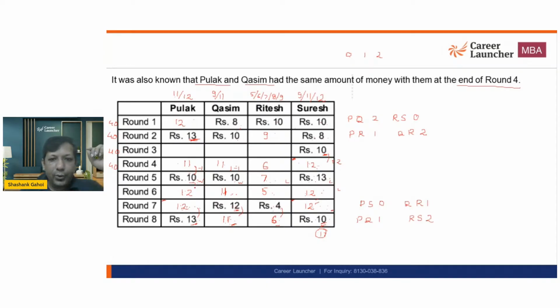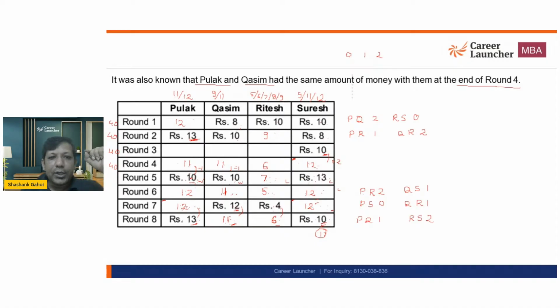Now from 10 to 12, 7 to 5. So PNR played a game of 2 rupees. And Q and S played a game of 1 rupee. Okay. Now in this round, I am going to get 1 rupee loss. Now I got PR over here. So in this round, PR is not a possibility.